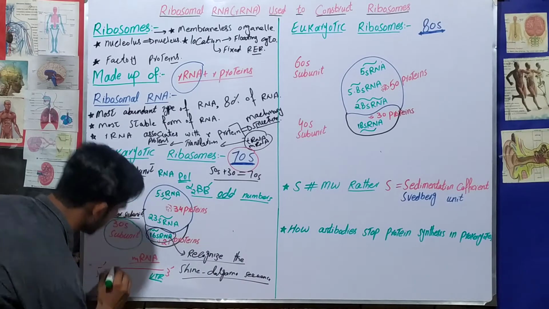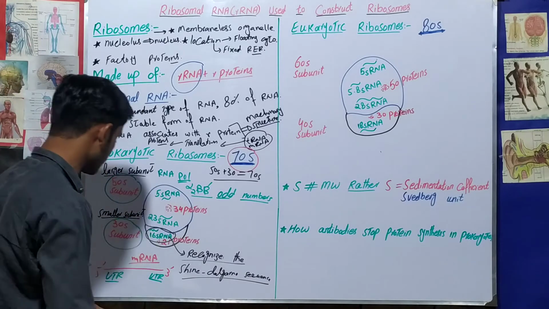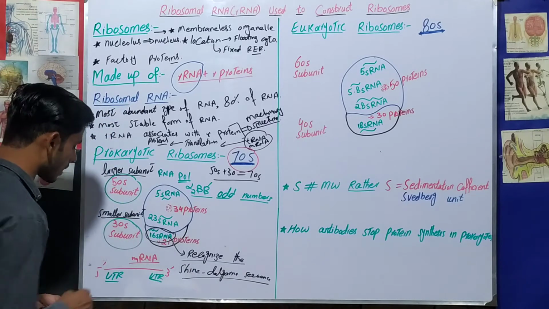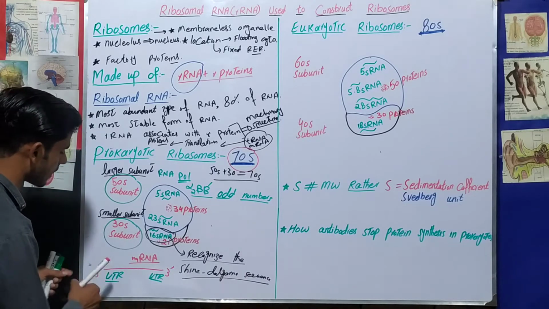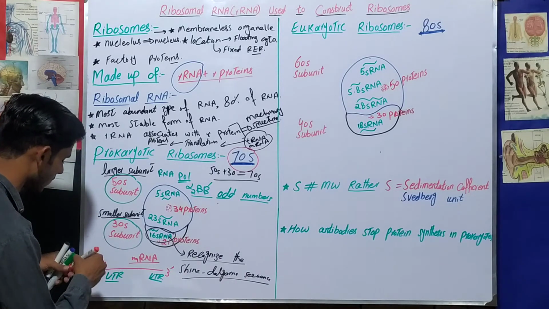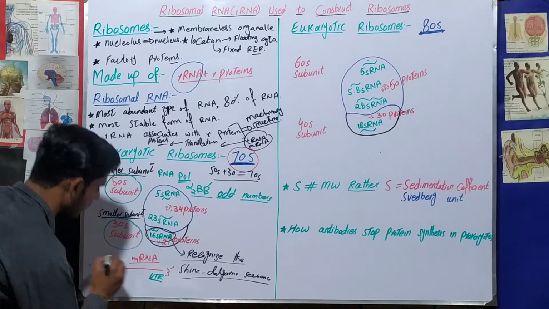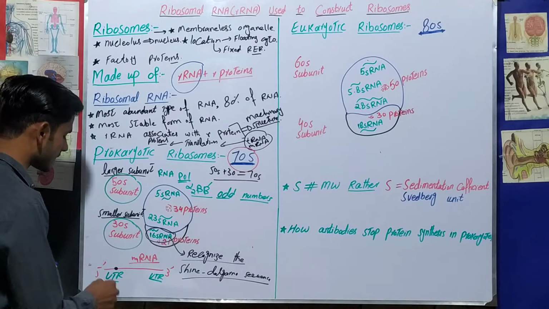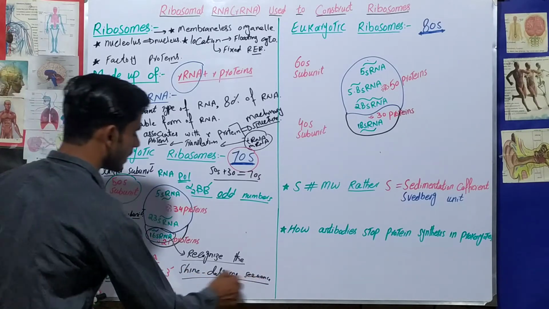So on the messenger RNA in prokaryotes there are some regions that are untranslated. This Shine-Dalgarno sequence is in the 5 prime untranslated region of the messenger RNA. So it is towards here, it will be something like that. Let's suppose that this is the Shine-Dalgarno sequence on the messenger RNA, that is, on the 5 prime untranslated region of the messenger RNA there is a Shine-Dalgarno sequence.